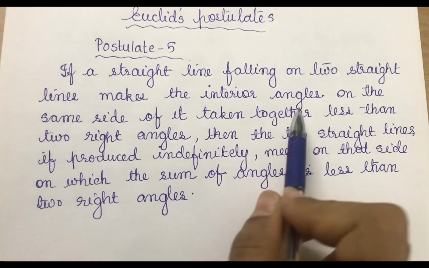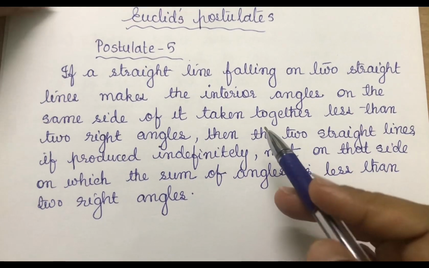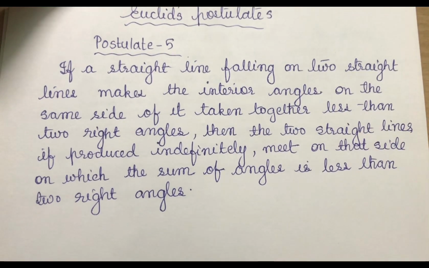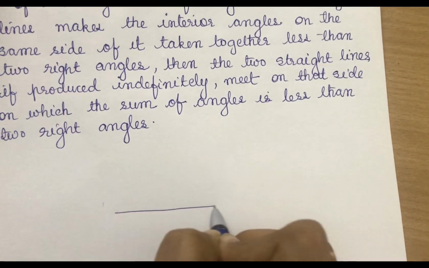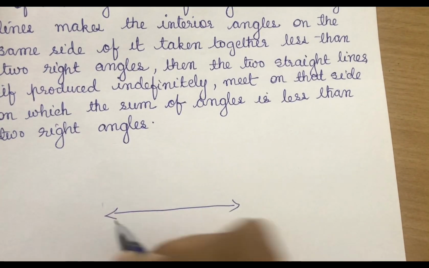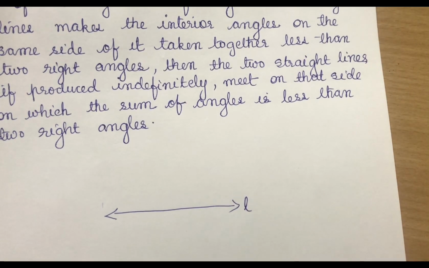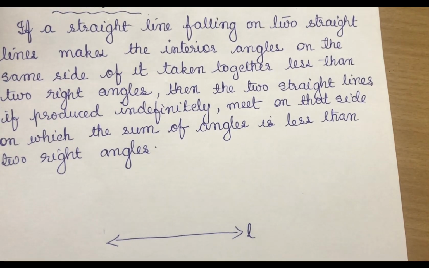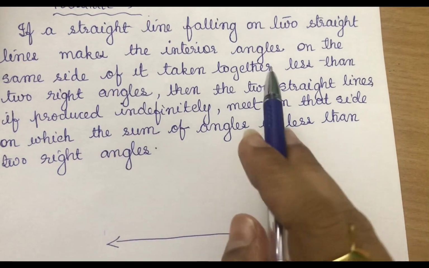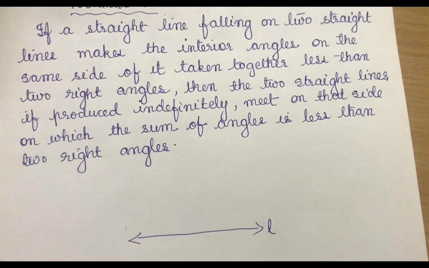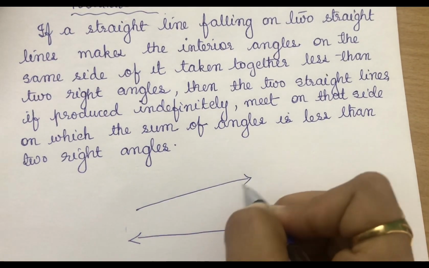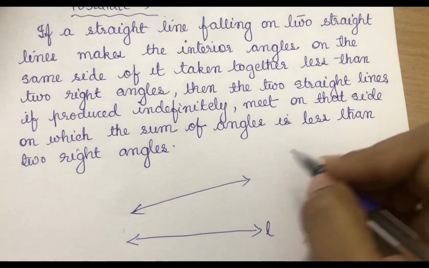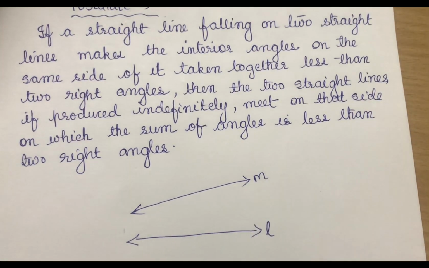If a straight line falls on 2 straight lines, there are 2 straight lines. Let's take this as our first straight line L, and we have another straight line also. Let's take another line as M. So these are our 2 straight lines.